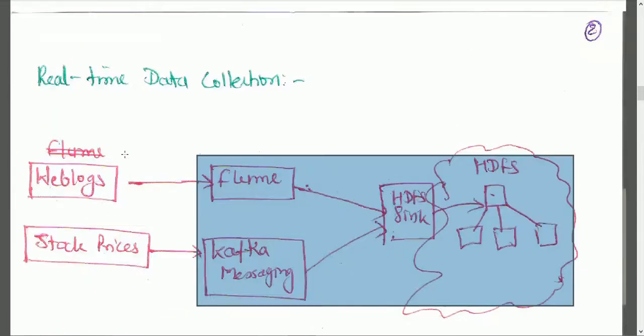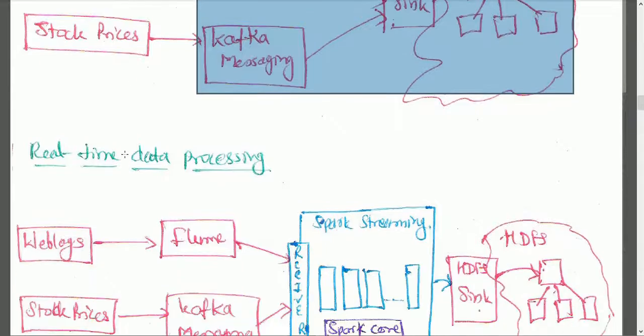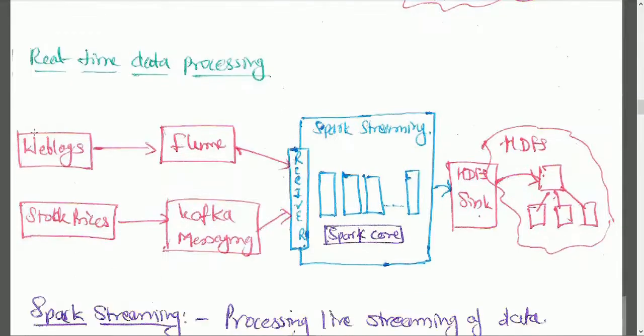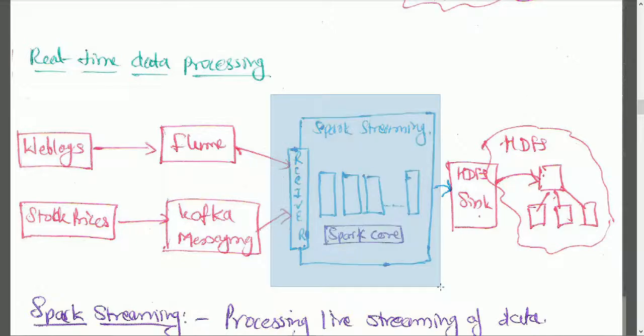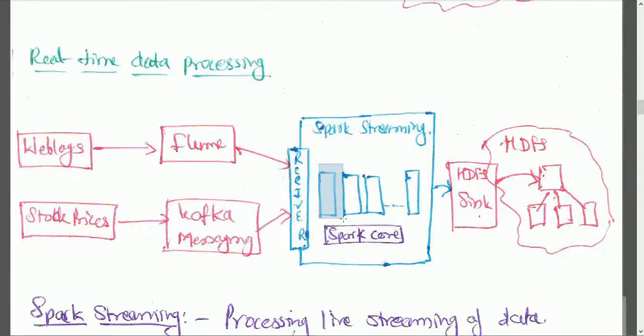Now this is real time data collection, how we can collect the data, but I want to process my data in real time. So the similar infrastructure has, in the middle, one more extra component called the Spark Streaming component. It receives the data from Flume or Kafka messaging, and then creates batches out of this. Okay, these are small batches.